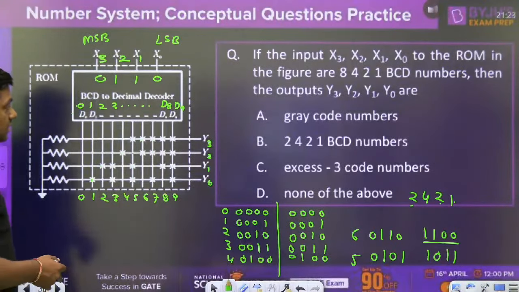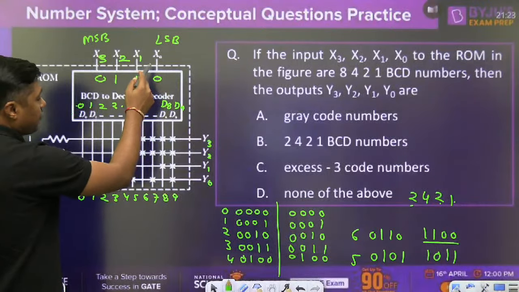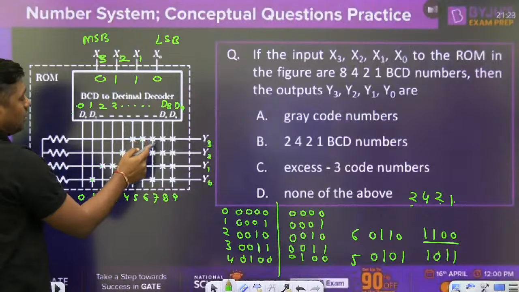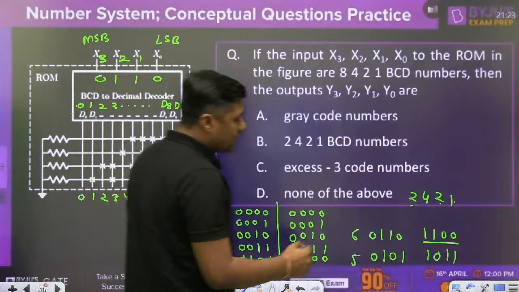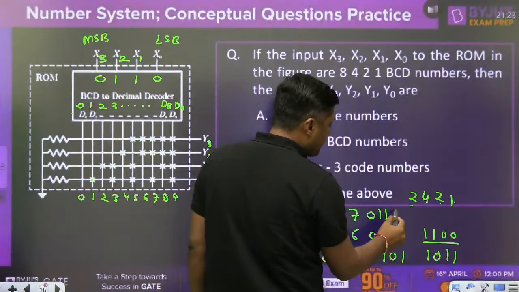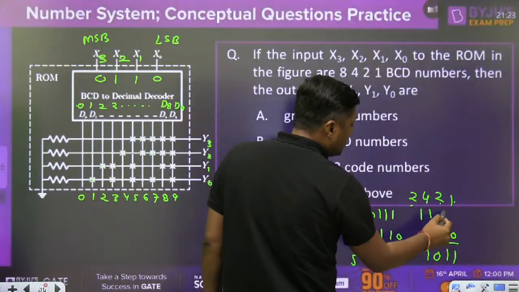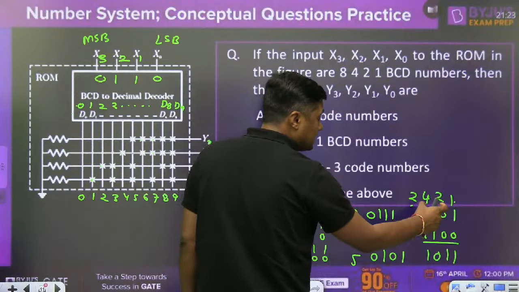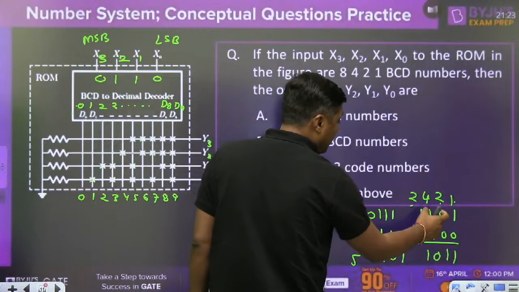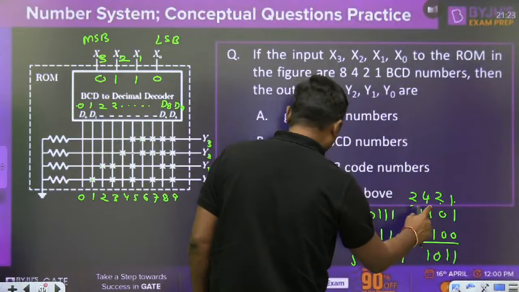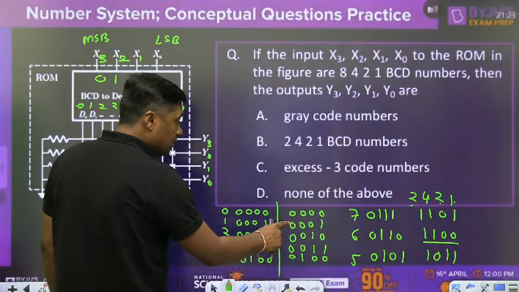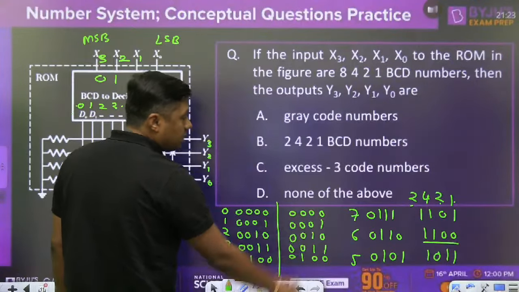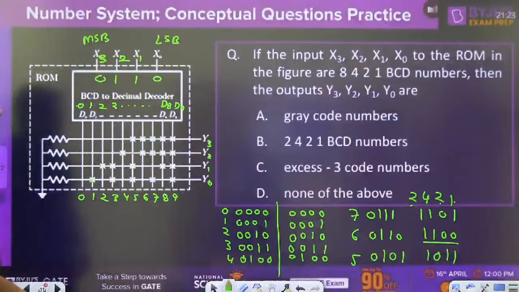Now you can check the same for 7. What is it for 7? It will become 1, 1, 0, 1. This is 4 plus 2, 6, plus 1, 7. And this is the complement of what? 2. Watch this 2: 0, 0, 1, 0. What is the complement of that? 1, 1, 0, 1. This is the self-complementary code.